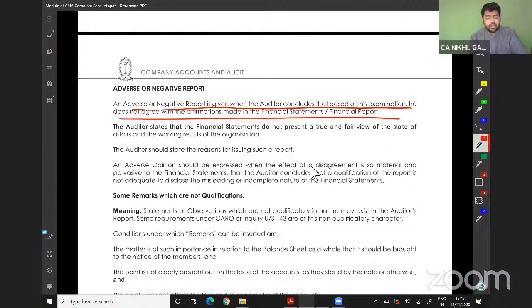Adverse or negative opinion. An adverse or negative opinion is given when the auditor concludes, based on his examination, that he does not agree with the affirmation made in the financial statement or financial reports.